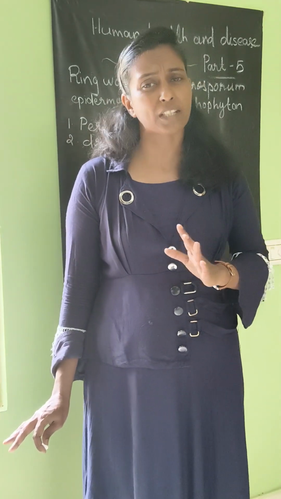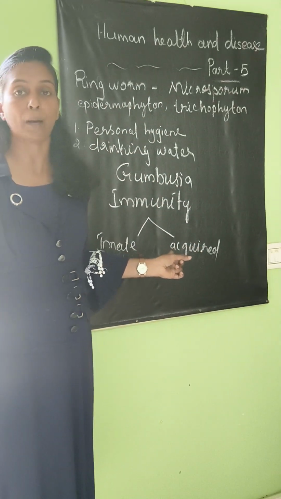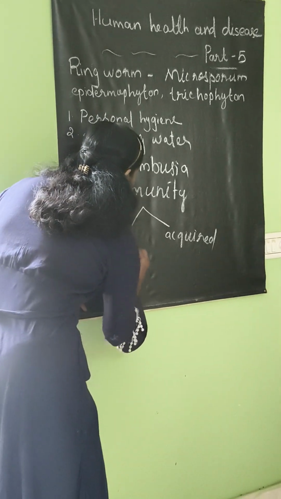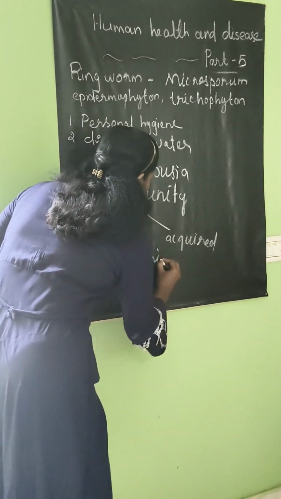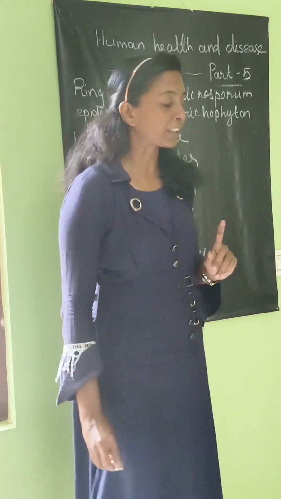And next, this innate immunity is achieved by some barriers. So there are some barriers that you can understand.